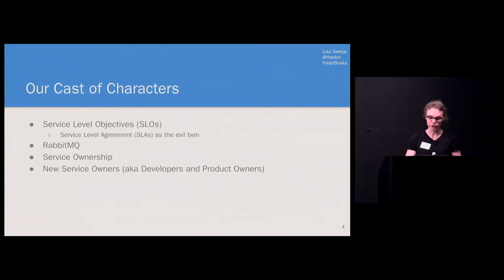So we have our cast of characters. Let's dive in. Act 1, we made an SLO. FreshBooks is just starting on a journey towards service ownership, where individual teams are going to own their own services instead of operations, me, having de facto responsibility for making sure that everything in production runs smoothly. Now, it's still an aspiration at this point, but we want to get to a place where each service has a team and an owner that is creating these objectives and is responsible for the well-being of those services.